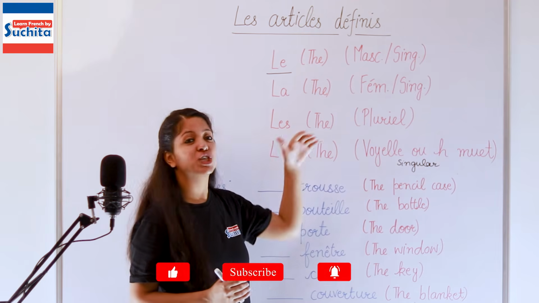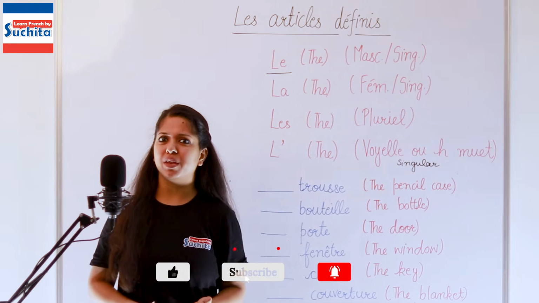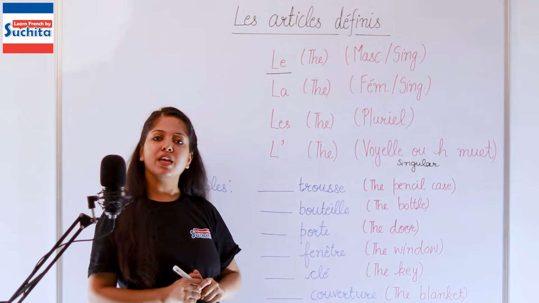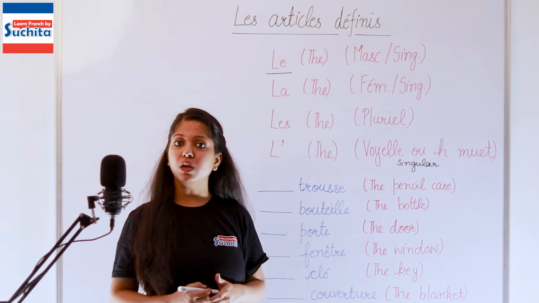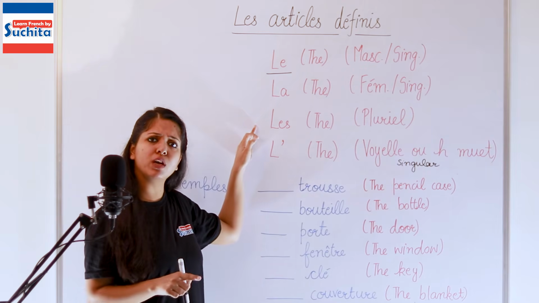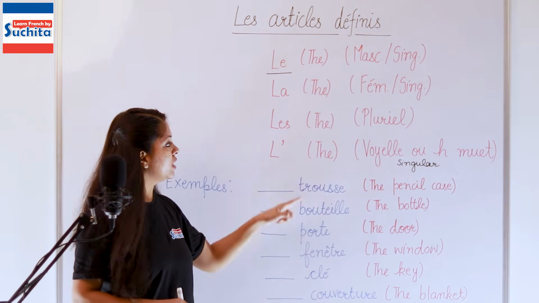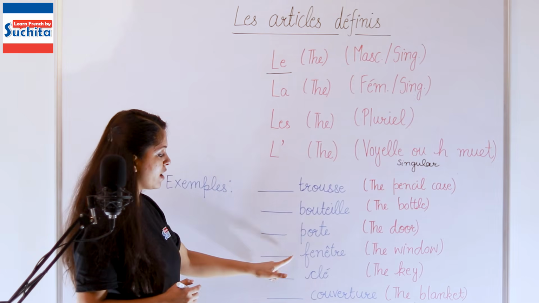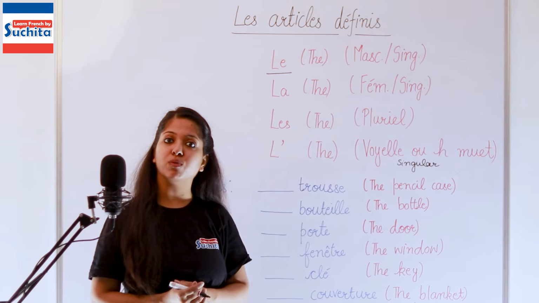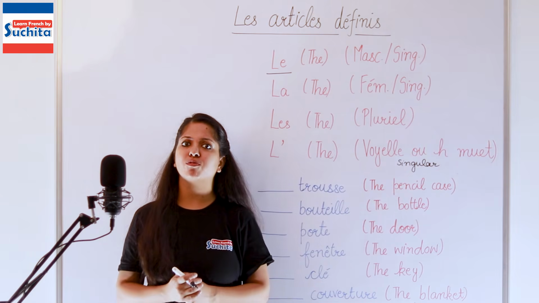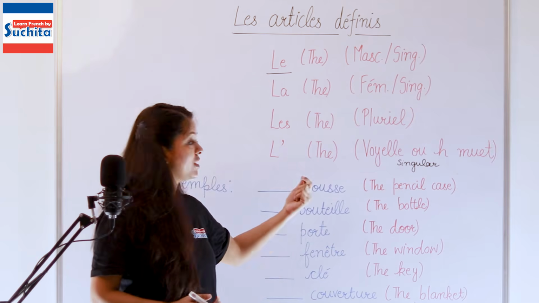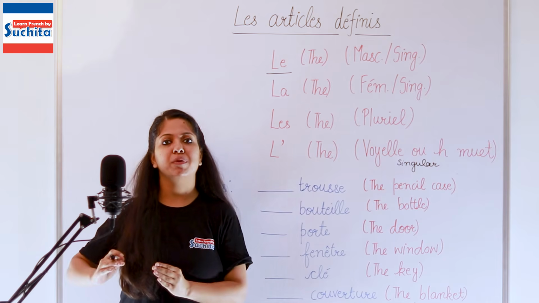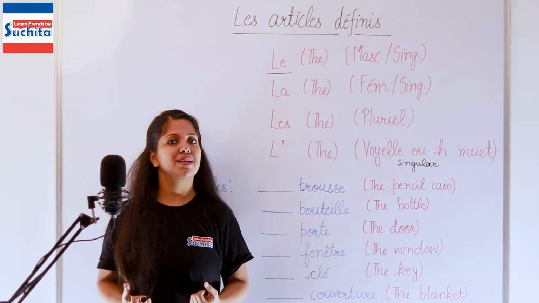Now, we'll look at the words which are singular and which are feminine. So, again we'll apply the same rule. Just check, is any of them plural? First you always begin with checking, is it plural? None of them is plural. Then check, does it begin with a vowel? Now we'll check. T, B, P, F, C, C. None of them begins with a vowel. Then you have to check, is it male or is it female? Now see, I told you the rule, in 70 to 75% of the cases, the words which end with E, they are feminine, and the words which do not end with E, they are masculine.